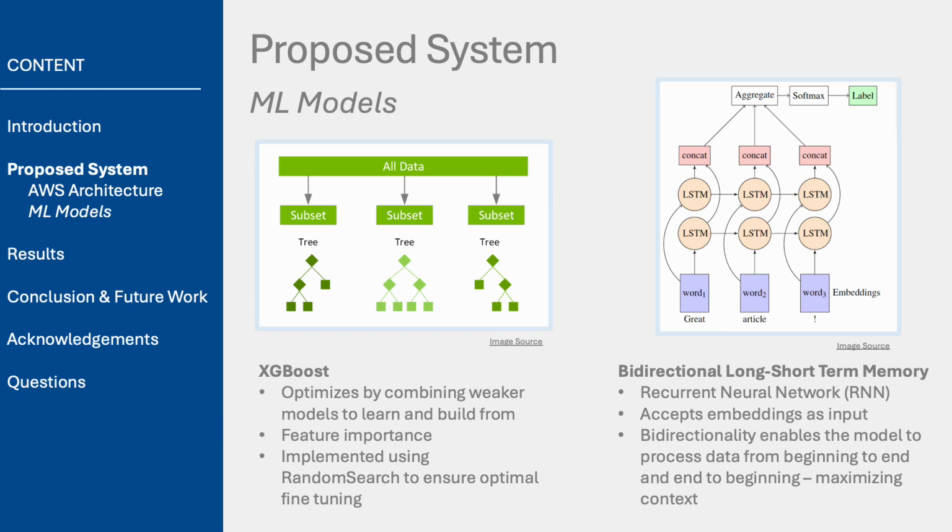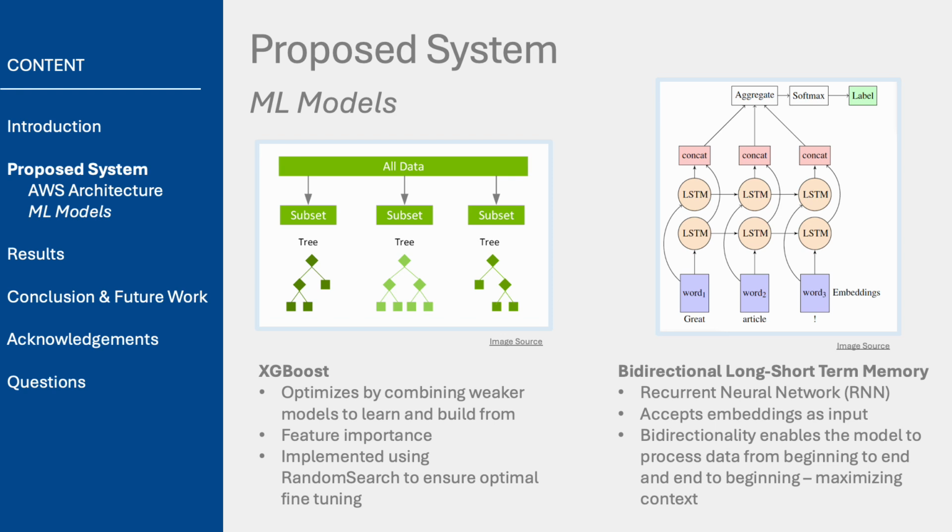It builds upon them to improve accuracy with a strong emphasis on feature importance. By identifying and prioritizing the most impactful terms in our data, XGBoost helps us uncover the key features that differentiate true news from fake news. For model fine-tuning, we use random search, a method that explores a range of hyperparameter values to find the most optimal combination for the model.